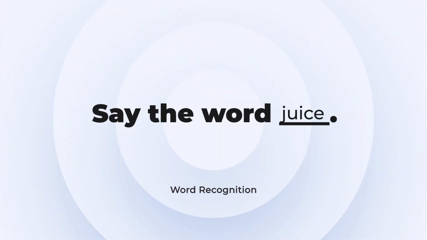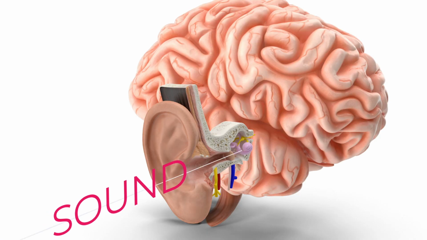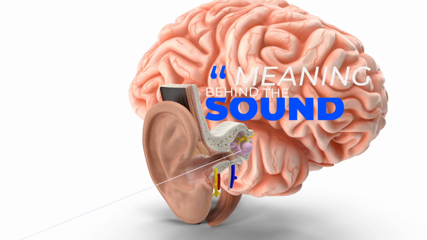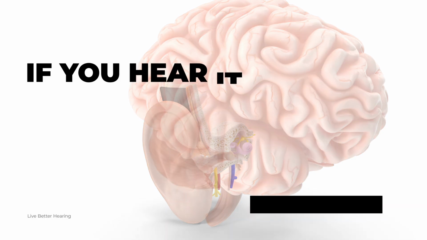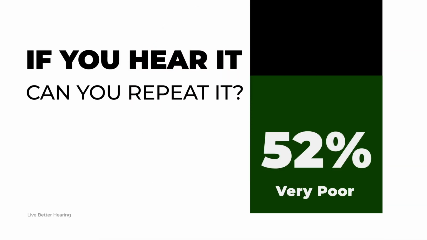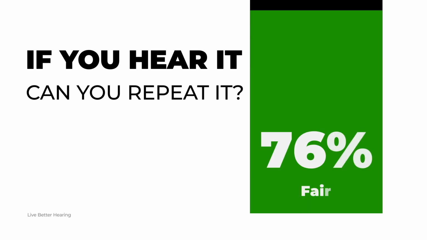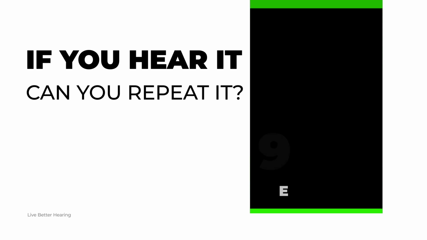Word recognition score. This is the part of the test where you'll repeat the list of words. The volume is set loud enough to where you won't struggle to hear. We're not checking to see if you can hear, we're just checking to see if you can understand what you hear. If you can hear it, can you repeat it? The closer your score is to 100%, the better.